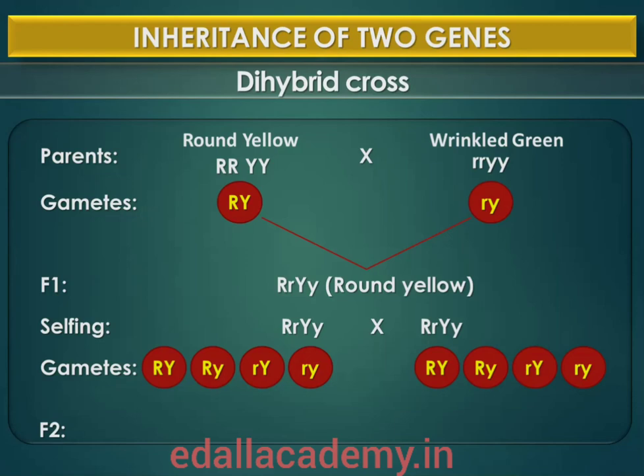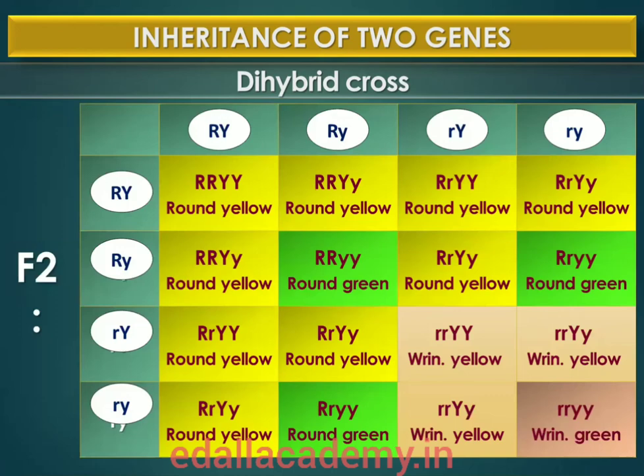When Mendel self-fertilized the F1 plants, he found that 3 by 4th of F2 plants had yellow seeds and 1 by 4th had green color. The yellow and green color segregated in a 3:1 ratio. Round and wrinkled seed shape also segregated in the ratio of 3:1, just like in a monohybrid cross. So refer to the diagrammatic representation; based on it, you will be able to understand very clearly. So what are the things given about a dihybrid cross? How is the cross made between round yellow and wrinkled green seeds?